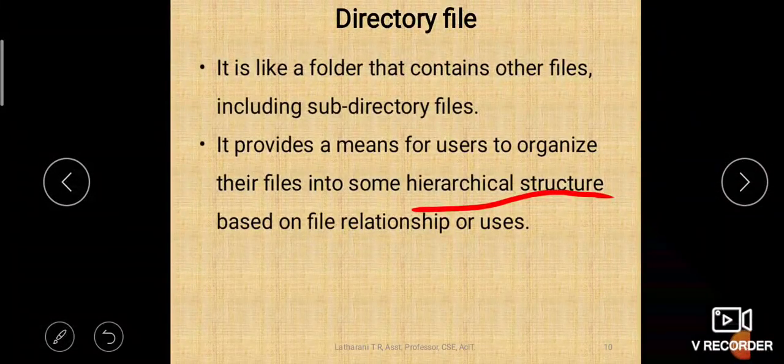We studied that hierarchical structure, right? It starts from the root. Root is also depicted with a slash, and below the root all built-in directories will be stored. Under built-in directories we can have further built-in directories, or we can have user created directories. That is the parent-child relationship.